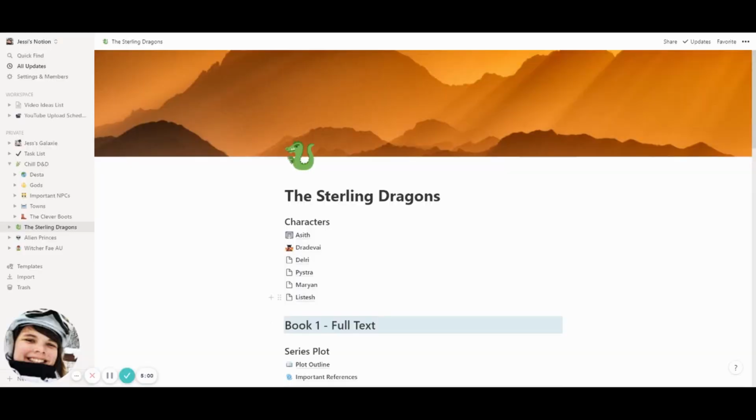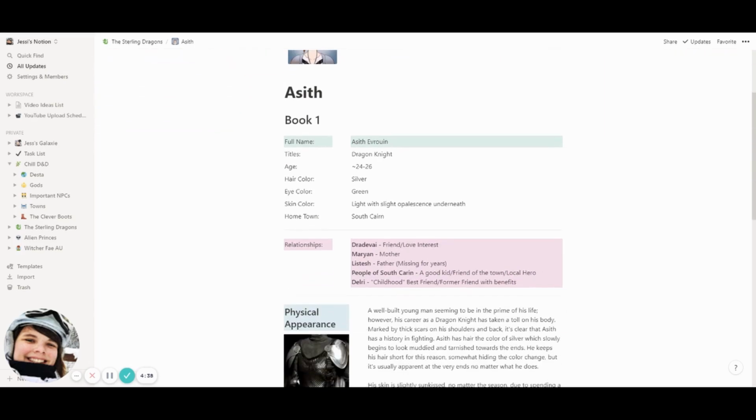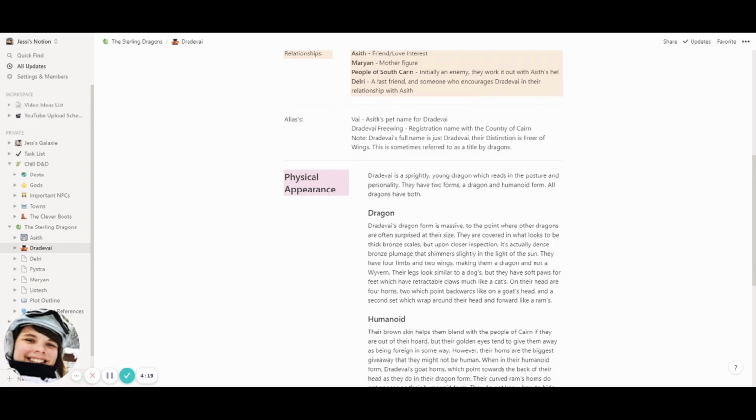The most built out area of my Notion is the area where I'm keeping all of the information about my fantasy series. I mentioned previously that this is a lot of the reason that I started using Notion, so I am going to talk about this quite a bit. For my series, I have two sub-pages that are entirely focused on my two main characters, who are kind of the core of the story. I tend to write character-driven stories, so this was really important for me. Also, I'm going to be getting some official artwork done to look at and be like, ah, yes, my characters.